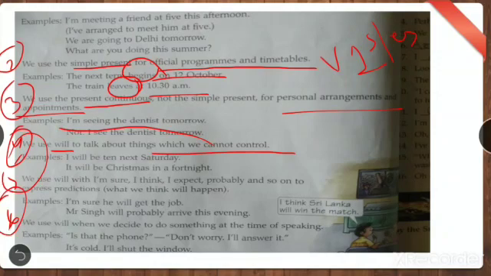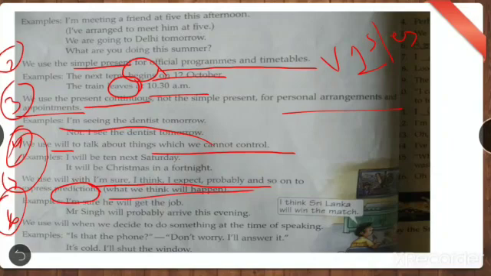We use will with I am sure, I think, I expect, probably, and so on to express predictions. What we think will happen. What is the meaning of predictions? Prediction means something you predict about future. You predict about future कि हाँ ये हो सकता है, ये हो सकता है. You're not sure about it, but you predict. हम सोचते हैं कि हाँ शायद ये हो सकता है.